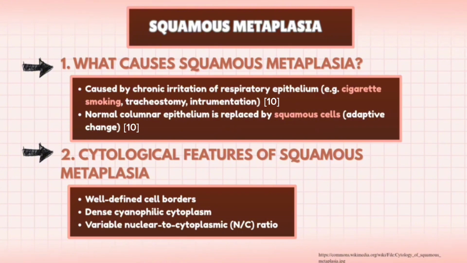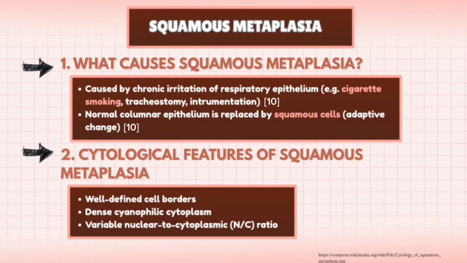First, squamous metaplasia is a common reactive change caused by chronic irritation, most frequently due to cigarette smoking, chronic inflammation, tracheostomy, or repeated instrumentation. In this process, normal ciliated columnar epithelium is replaced by squamous epithelium as an adaptive response.